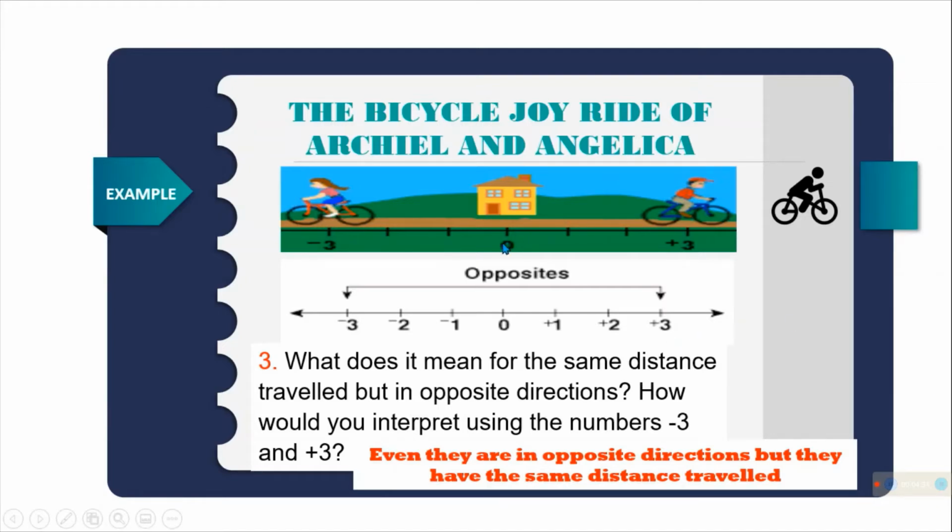Kung mag-start ka sa 0, magbibilang ka 1, 2, 3. Then start ulit ka ng 0, papuntang sa left, 1, 2, 3. So, even they are in opposite direction, they have the same distance traveled. So, ibig sabihin, kahit magkaiba sila ng direction, parehas lang naman yung bilang ng distance nila. So, ang in-emphasize dito ay yung absolute value. Kasi pag sinabi distance, that is absolute value.